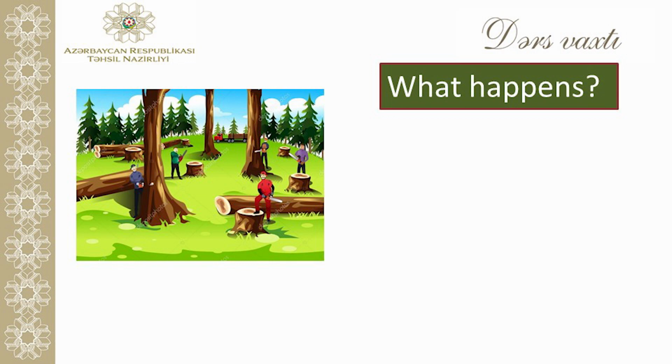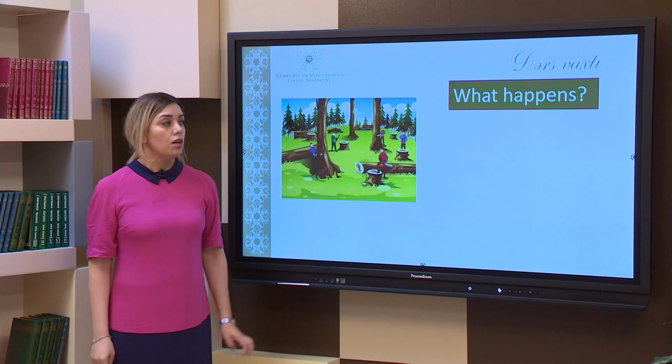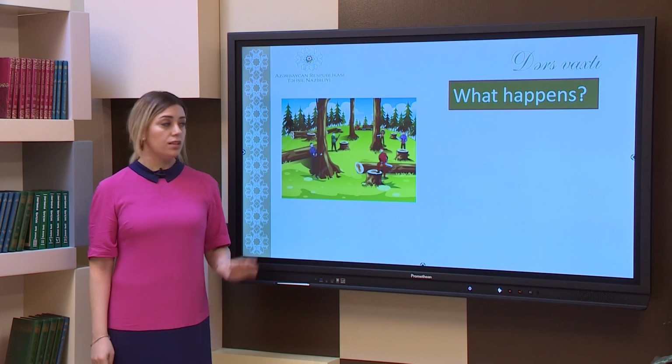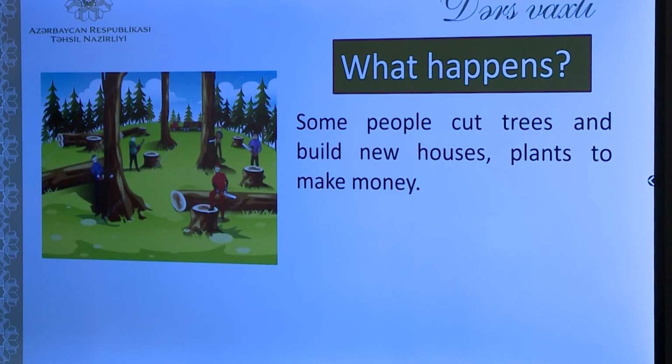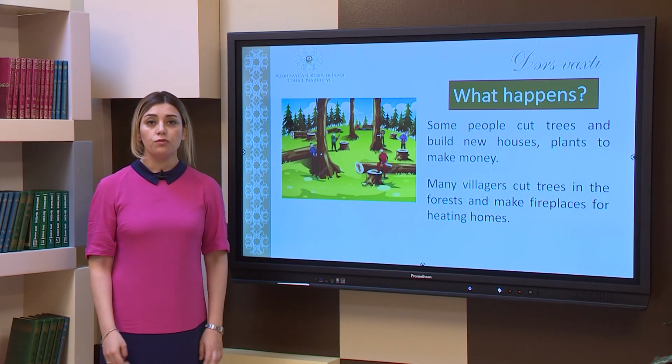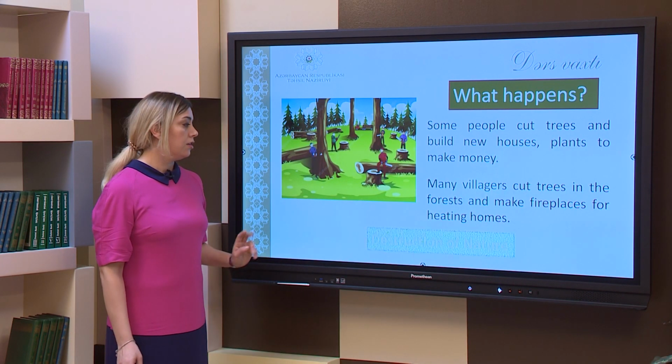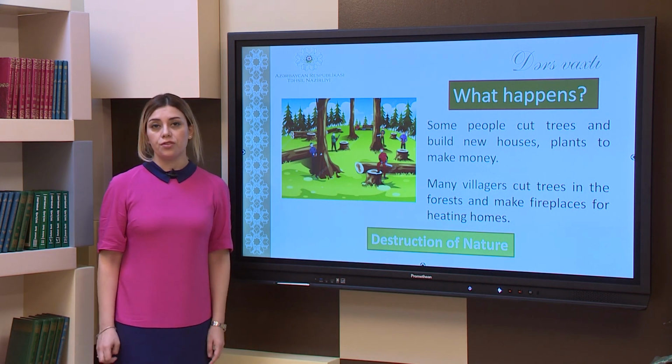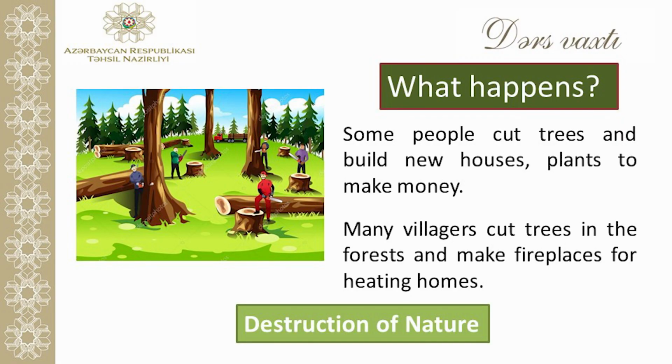Another picture, another issue to talk about. What happens? Look at the picture. Some people cut trees and build new houses, plants to make money. Many villagers cut trees in the forests and make fireplaces for heating homes. So what is happening here? Destruction of nature. People cut the trees in order to make money, to build houses.